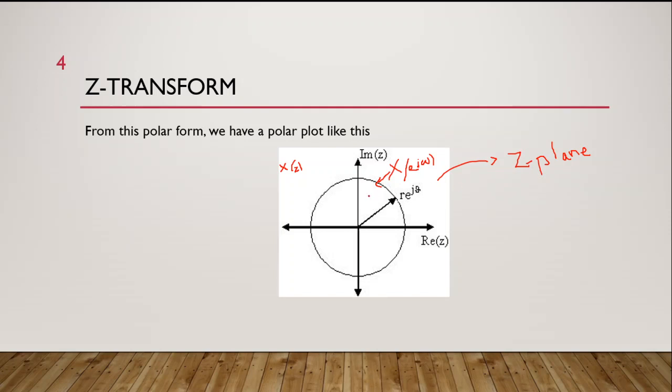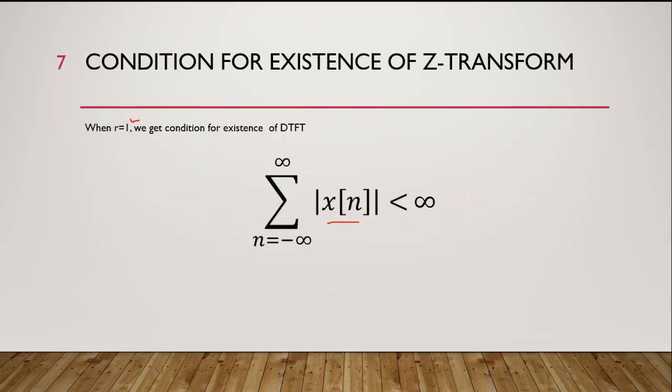Again, have a look. This is the z plane, which is a complex plane with real and imaginary values. X of z is defined on the entire z plane, and X of e power j omega, which is the discrete time Fourier transform, is defined on this unit circle. Fine. Now we will go on, if it's clear.